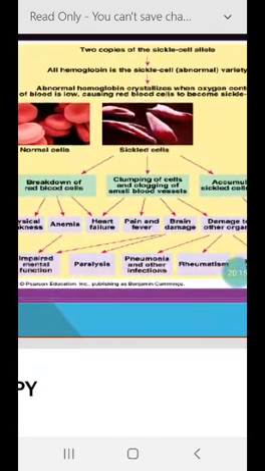And secondly, sickle cell anemia also leads to clumping of cells and coagulation of small blood vessels. Now, what do you mean by coagulation? Means clotting. When blood clots in blood vessels, then the size of the blood vessel decreases. So coagulation of small blood vessels takes place, and this leads to heart failure, pain and fever. Even brain damage can occur. And because of clumping or coagulation of small blood vessels, there is possibility of paralysis also.